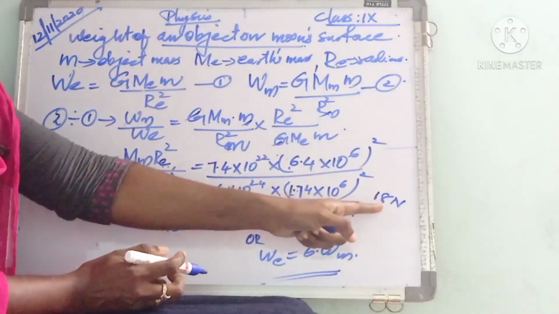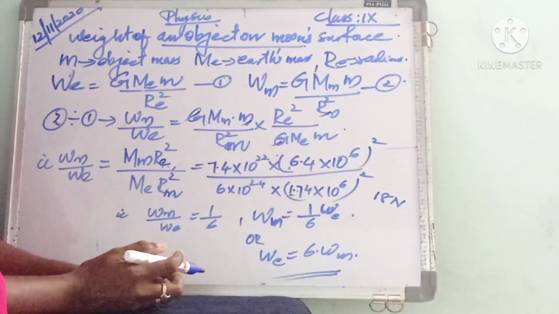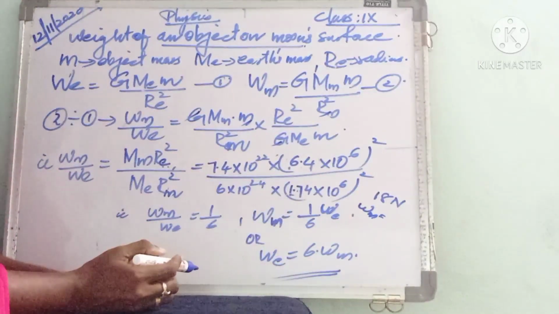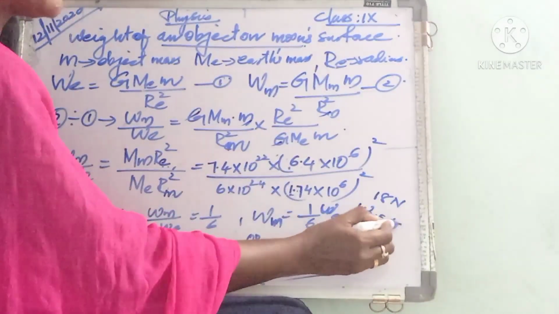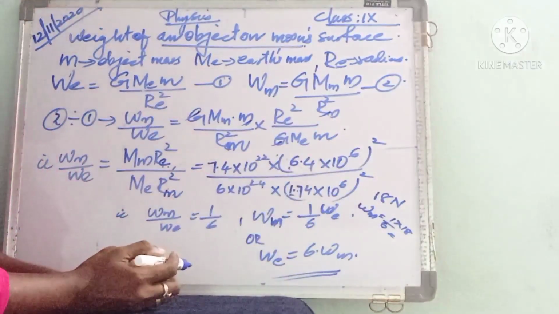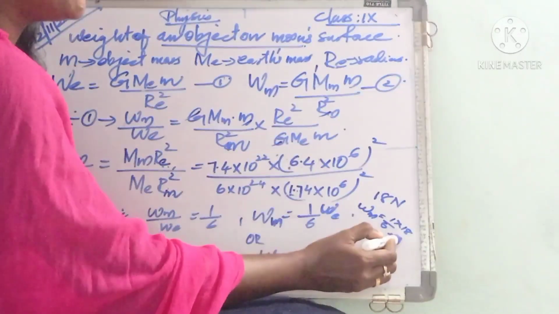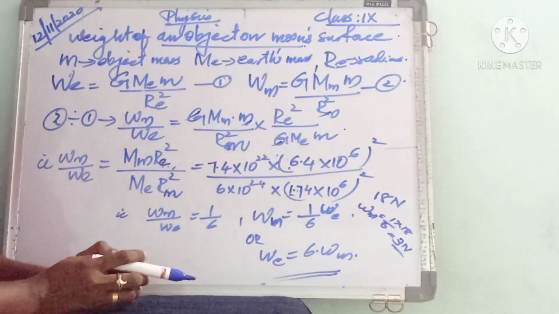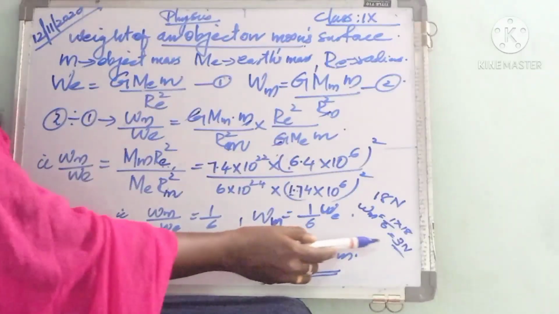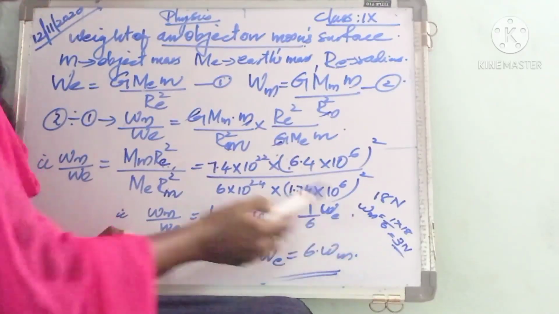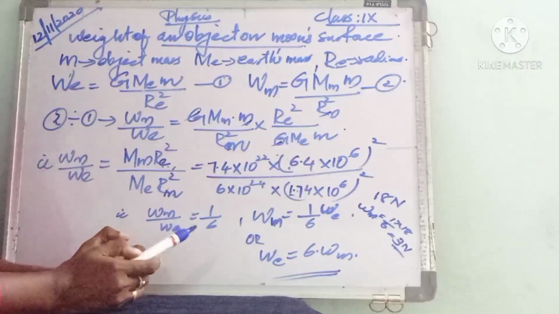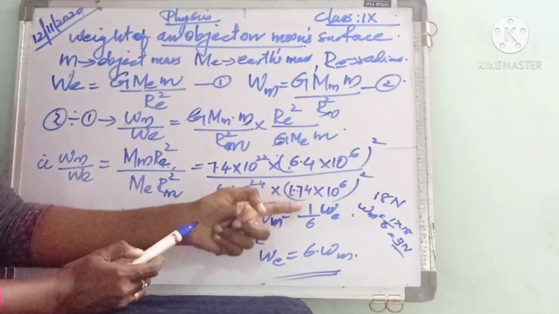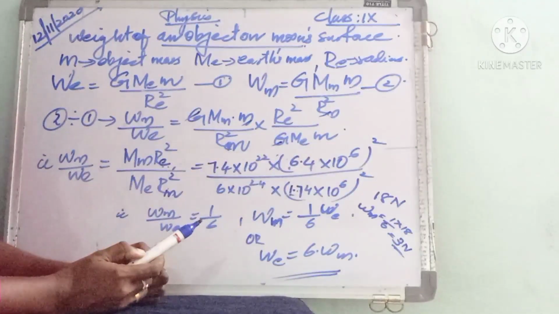Okay, suppose the weight of an object on earth is 18 Newton. So we can find the weight of the same object on moon. Actually it is 1 by 6 of 18. What is 1 by 6 of 18? Actually it is 3 Newton. So we can say it is 1 by 6 of the weight of the object on earth. Isn't it? The weight of an object on moon is 1 by 6 of the weight of an object on earth.